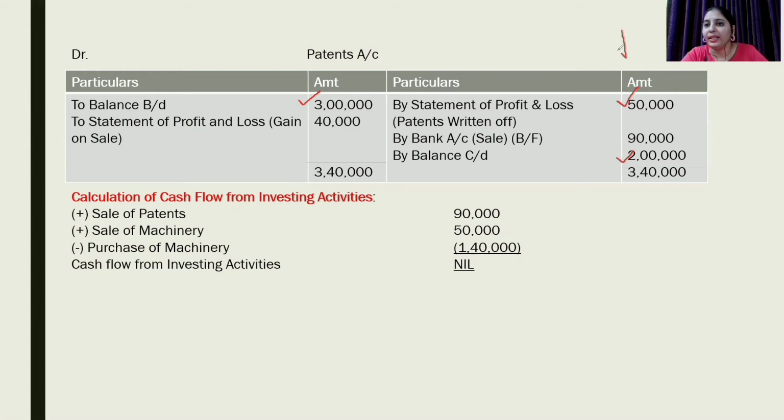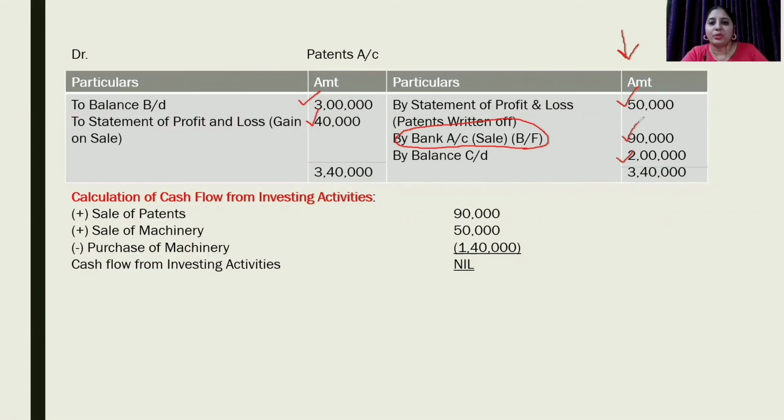This writing off will decrease the value of patent, therefore it will be recorded on the credit side. Also, a part of patent was sold at a gain of 40,000. So gain is given. In this case, bank balance on credit side, that is the amount that we are getting through sale, will be our balancing figure amounting to rupees 90,000.